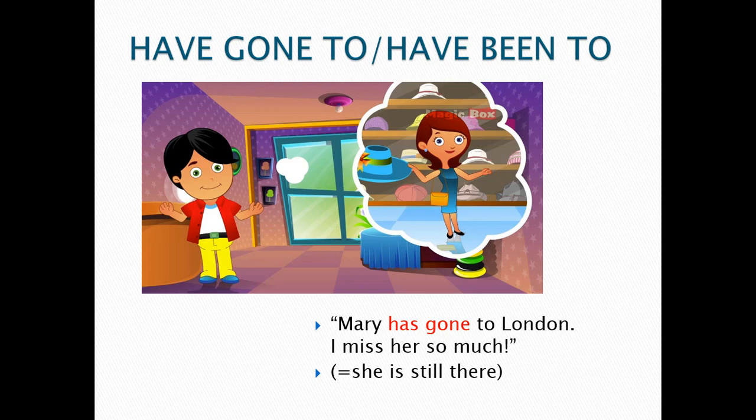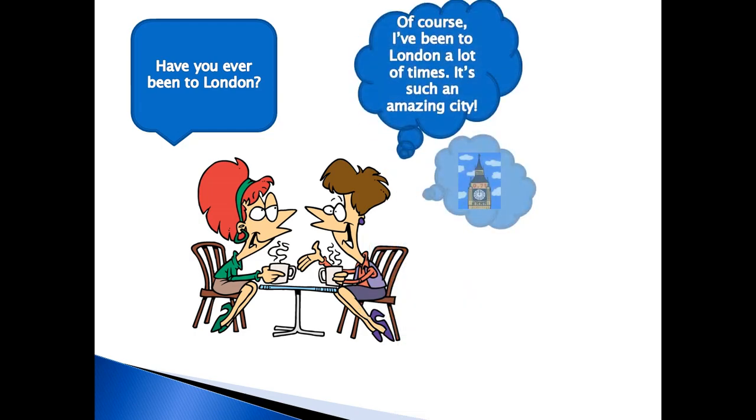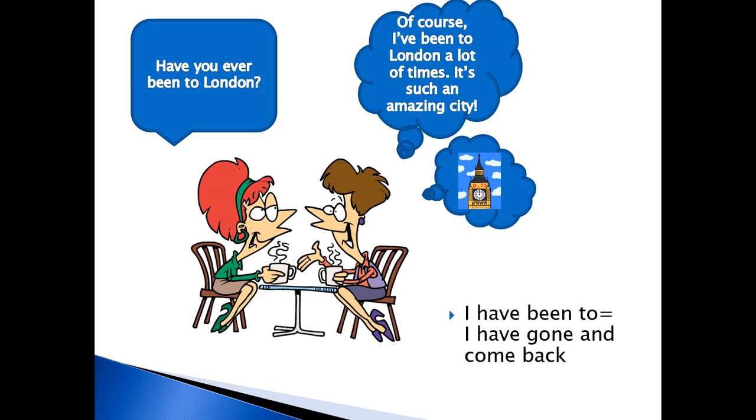It means that she is still there, still in London. This one, have you ever been to London? Of course, I've been to London a lot of times. It's such an amazing city. Now you can see the difference. I have been to means I have gone and come back. So you are already back in your original place.